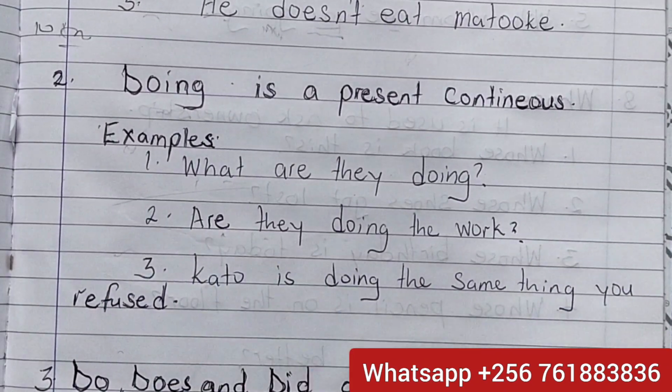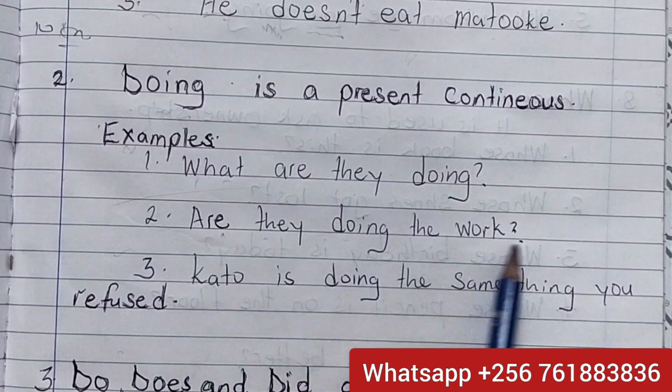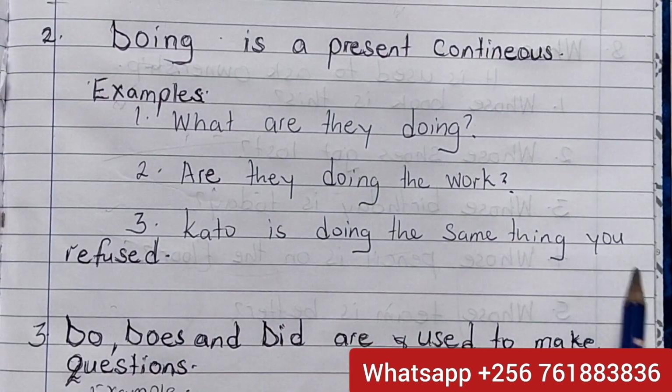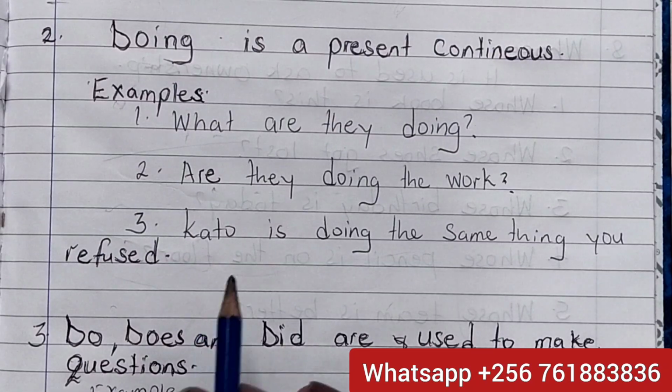Number 2. Are they doing the work? Are they doing the work? Are they doing? Number 3. Kato is doing the same thing you refused. So Kato is doing the same thing. The same thing you refused.